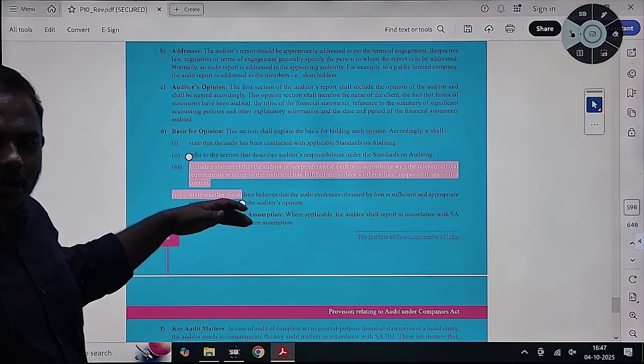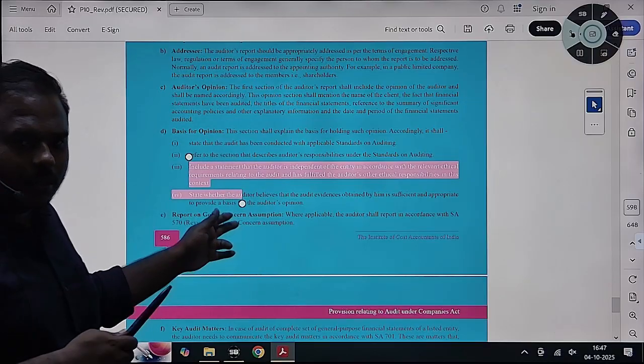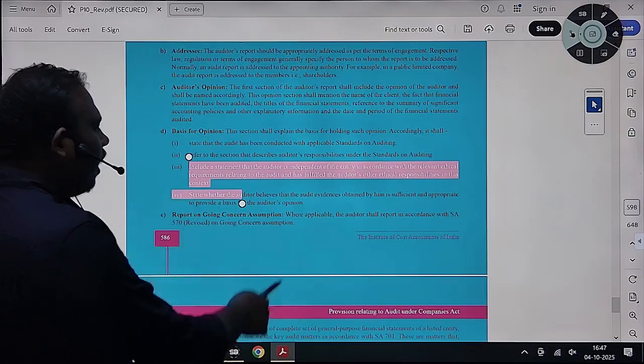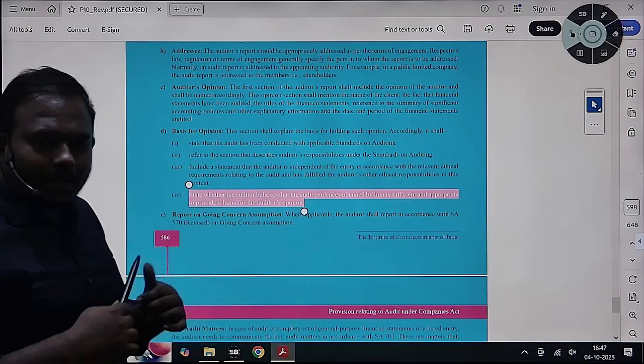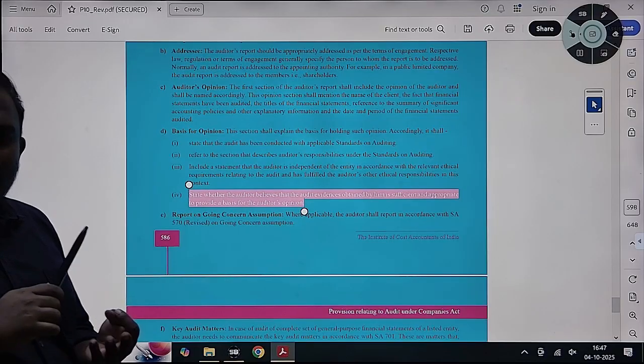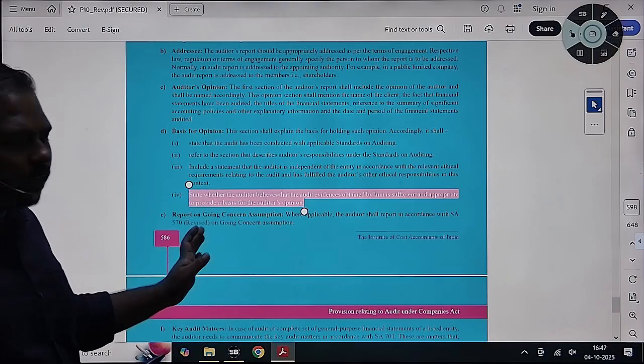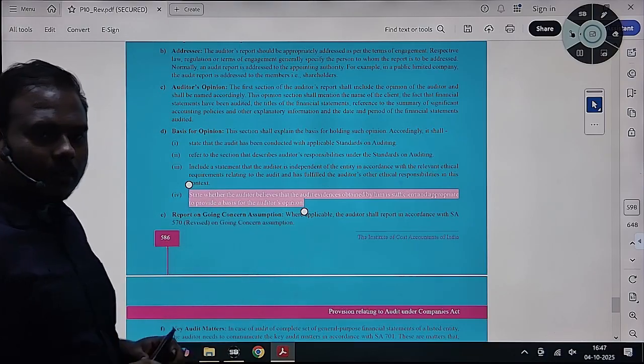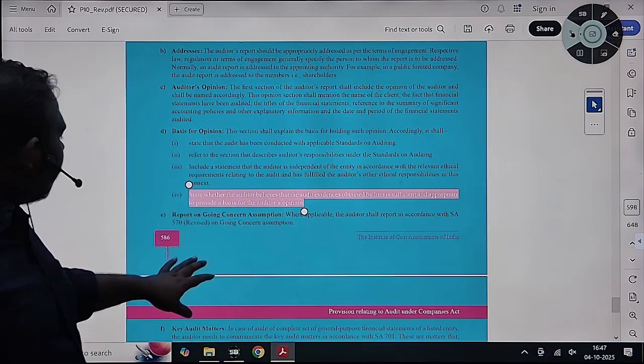We have maintained our independence throughout the audit. We have to mention that while expressing the opinion. And that the auditor believes that the evidence obtained is sufficient and appropriate as a basis for his opinion. Those are the 4 points that have been mentioned.